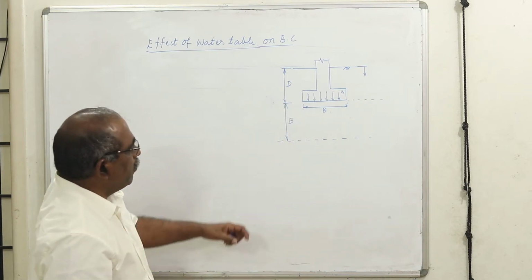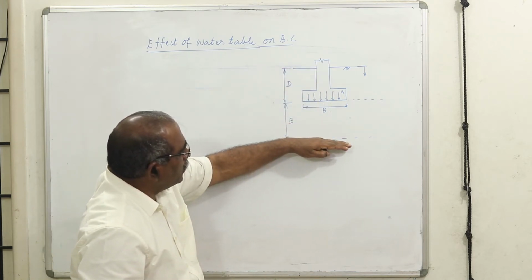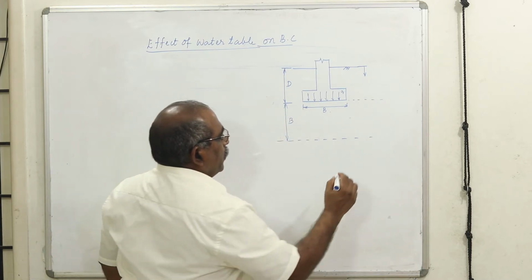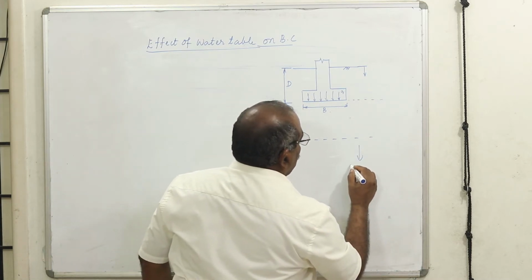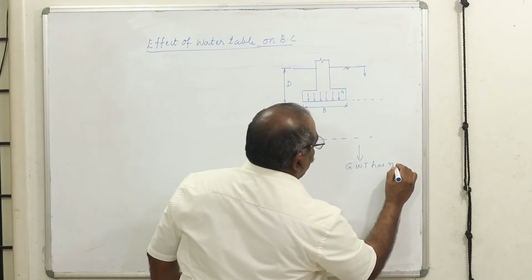Below that, if your water table comes below the depth of the footing, at a depth equal to the width of the footing, there will be no effect. Below this, the ground water table has no effect